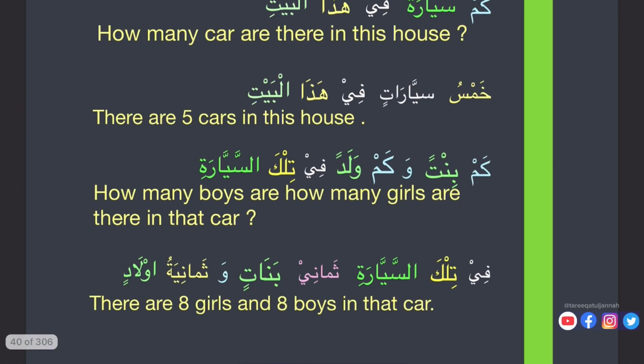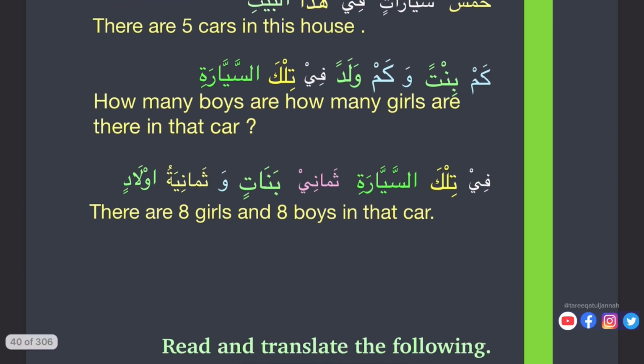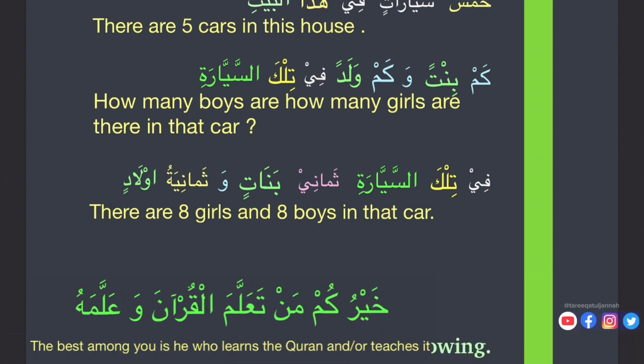Kam bintan wa kam waladan fi tilka sayarati. How many girls and how many boys are there in that car? Fi tilka sayarati thamani banatin wa thamaniyatu awladin.